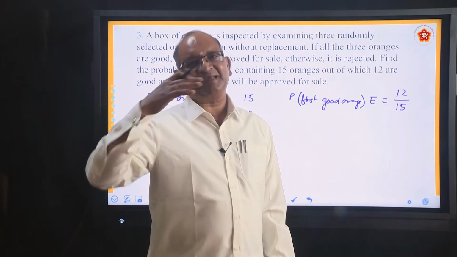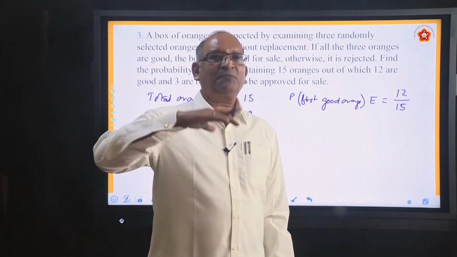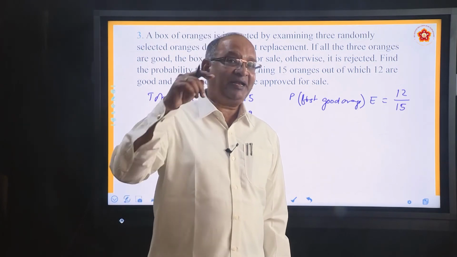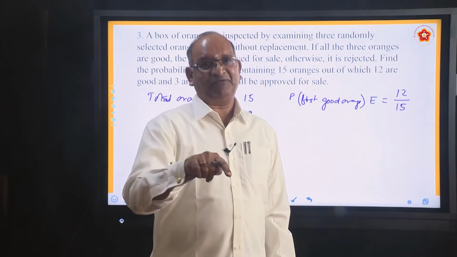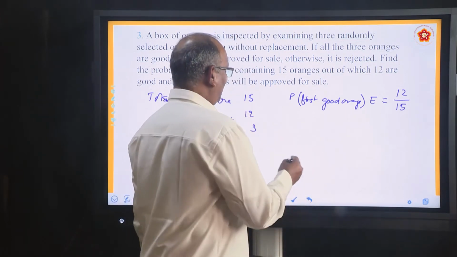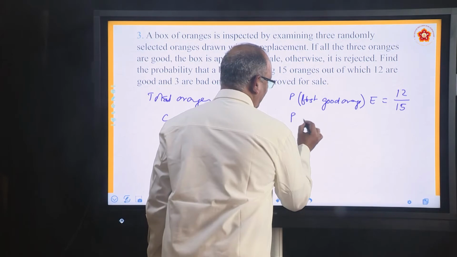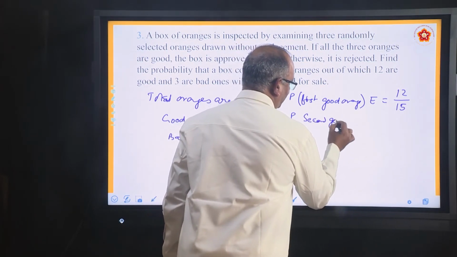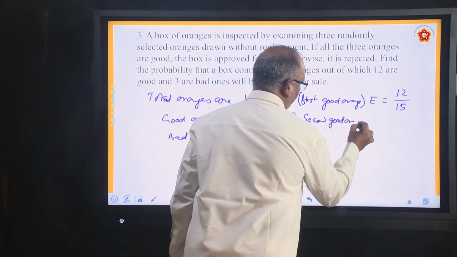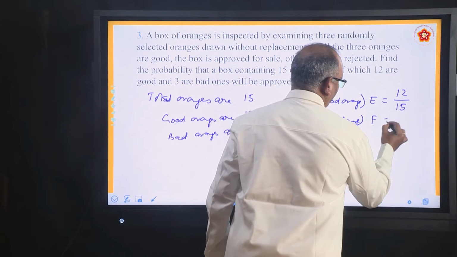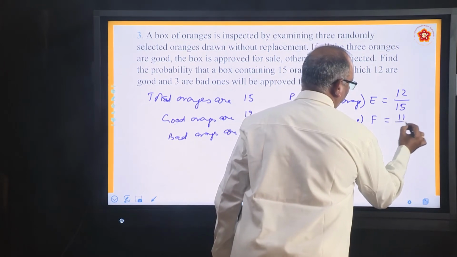Now you are picking up the second orange. When you are trying to pick up the second orange, if the first one was good, how many good ones are left? 11 are left. And how many total are left? 14 are left. So probability of second good orange, you can call it, let us say F. Now it is going to be 11 by 14.